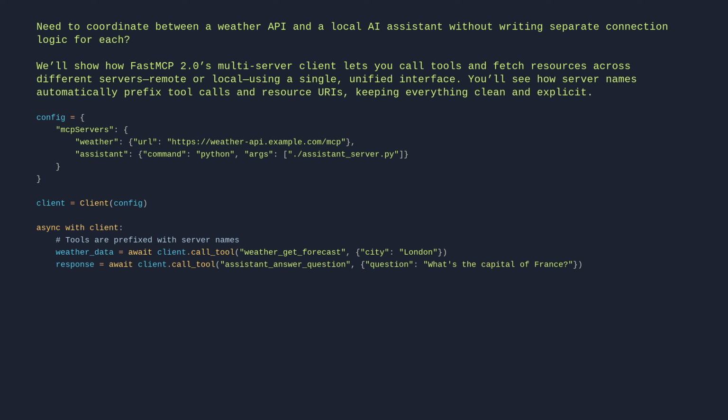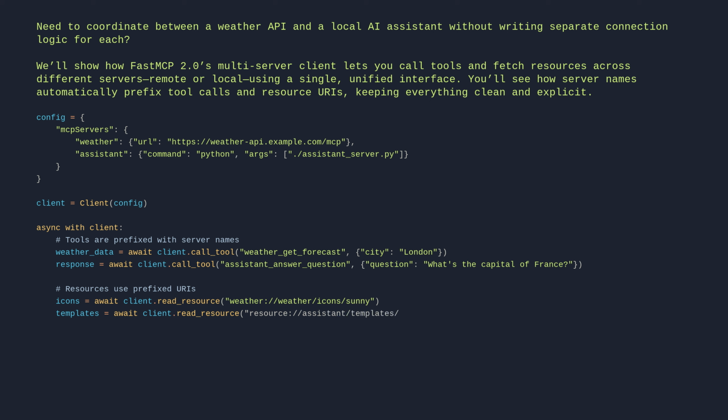# Resources use prefixed URIs. icons = await client.read_resource("weather://weather/icons/sunny"). templates = await client.read_resource("resource://assistant/template/list").